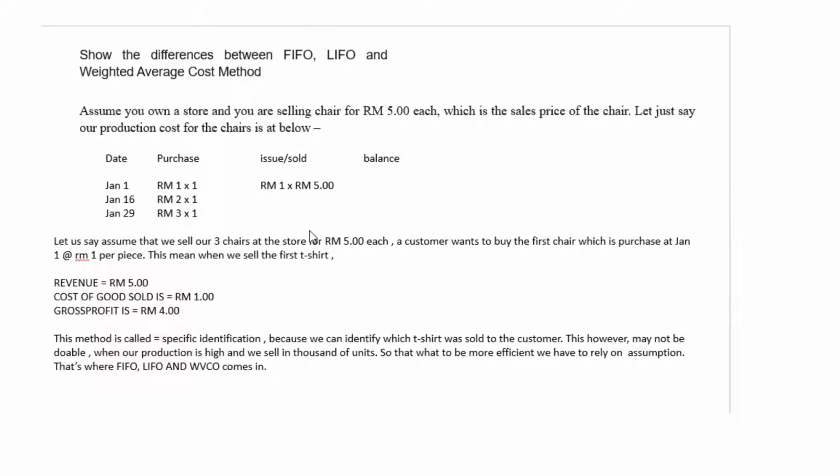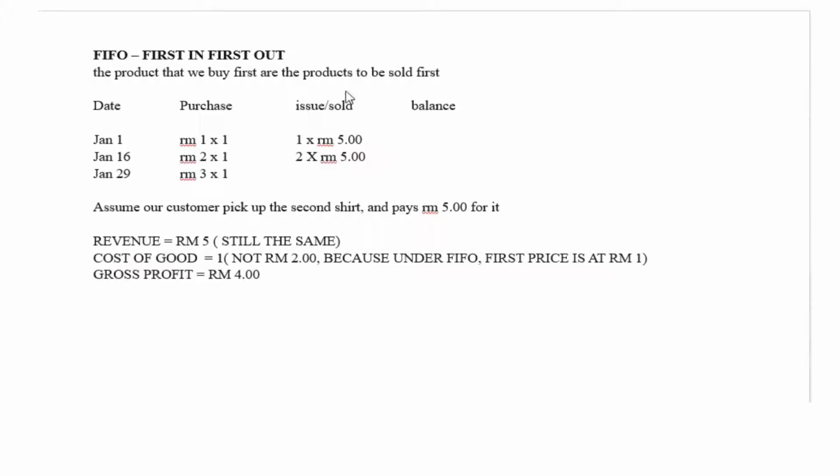So we want to be more efficient and we make an assumption. That is where FIFO, LIFO, and weighted average come in. Now this will make it easy. FIFO is first in, first out. The products that we buy first are the products to be sold first. Assume that the customer picked the second chair and paid 5 for it, which was purchased at $2. Revenue is 5, still the same. Cost of goods is no longer 2 because under FIFO, the first price is $1. So we're looking at $1. The total gross profit here will be $4.